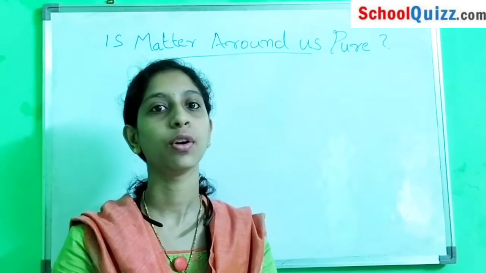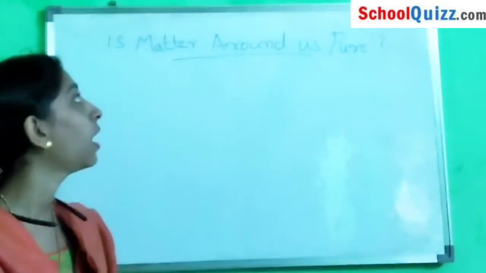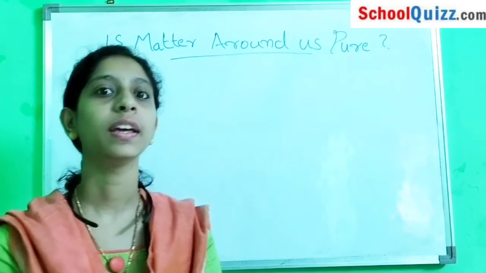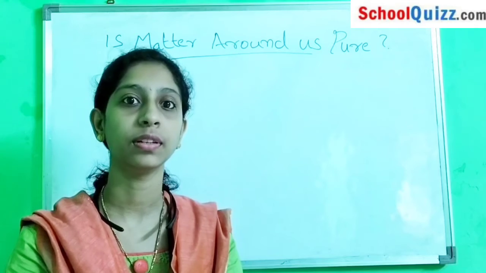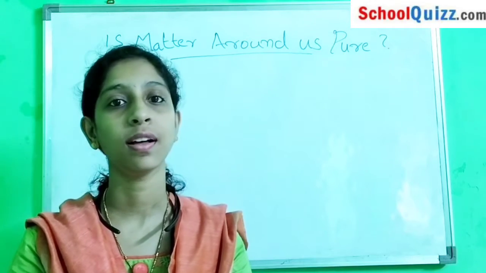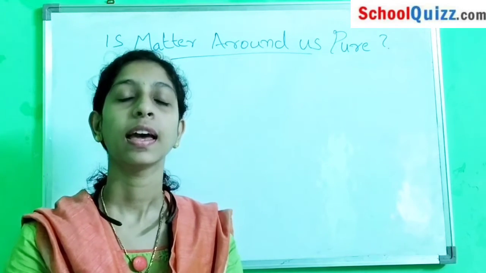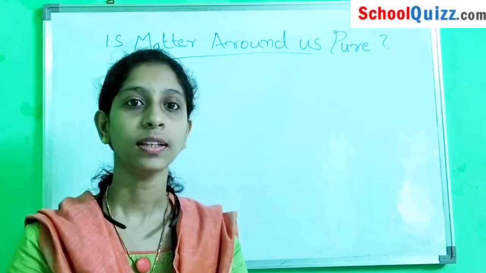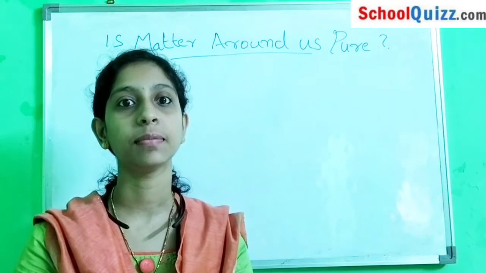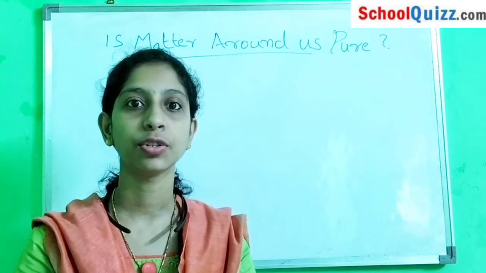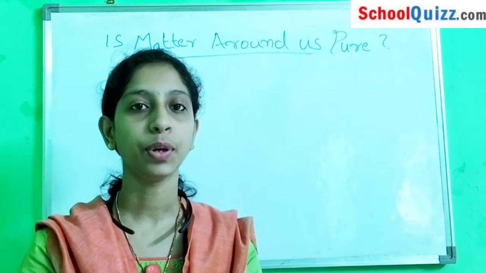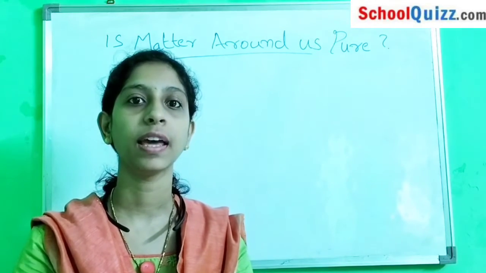Today we are going to discuss the second chapter, Is Matter Around Us Pure? What do you mean by pure? As a common person, pure means there are no impurities. According to scientists, all things are made up of mixtures, so they are not pure. If scientists say that something is pure, that means the constituent particles are the same in chemical nature. A pure substance is made up of a single type of particle.